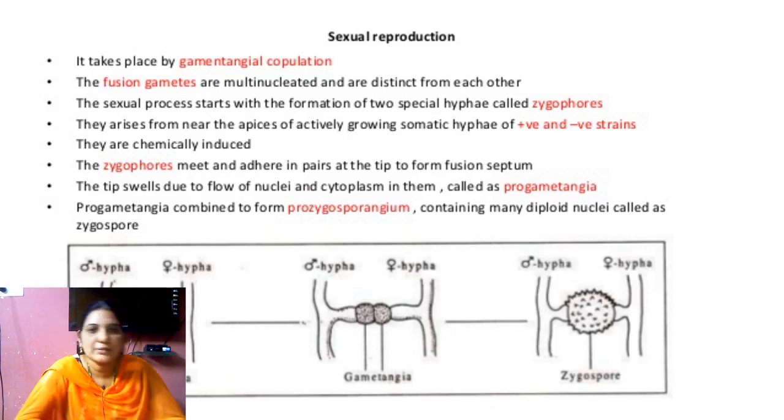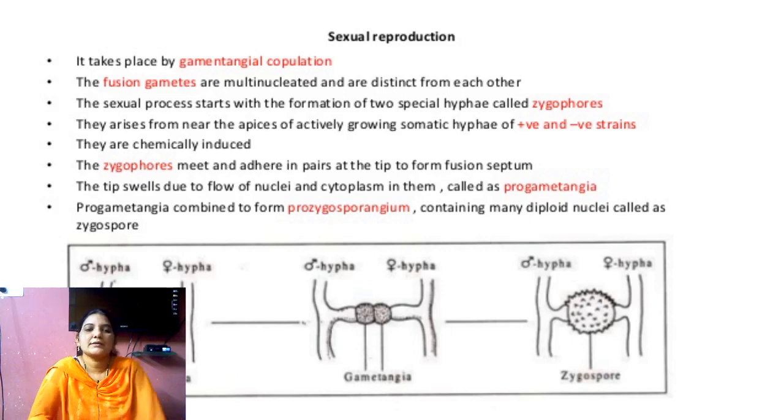So coming to the sexual reproduction. Here there are no sexual organs, there is no antheridium and no ascogonium. Here only strains are there, a plus strain and a minus strain, which fuse with each other.